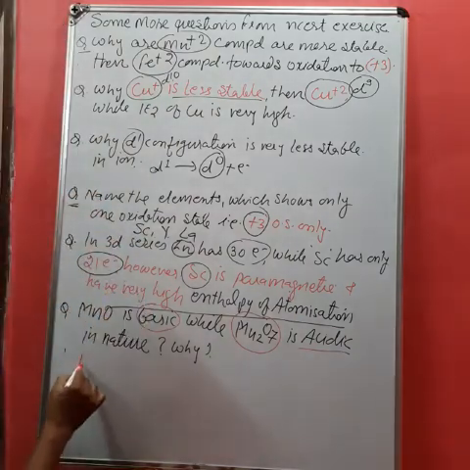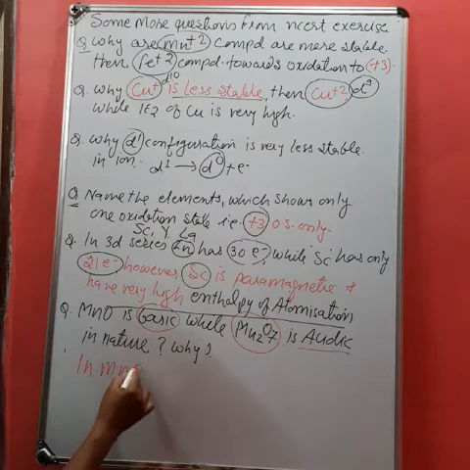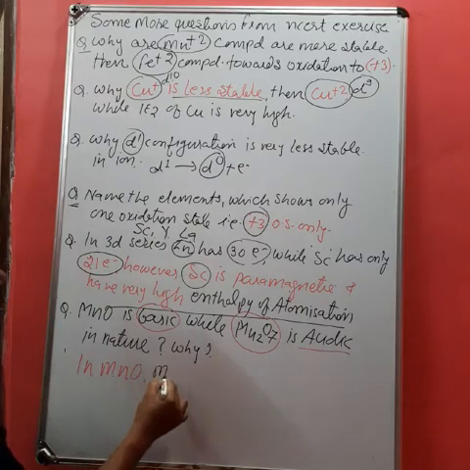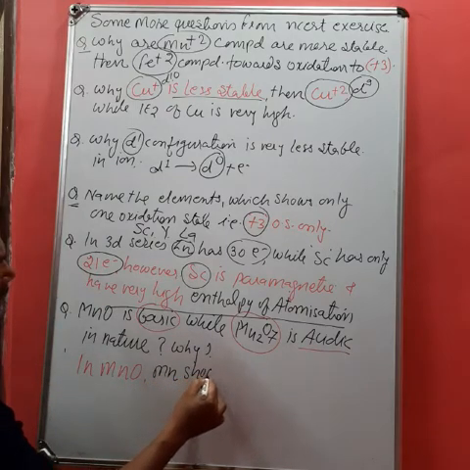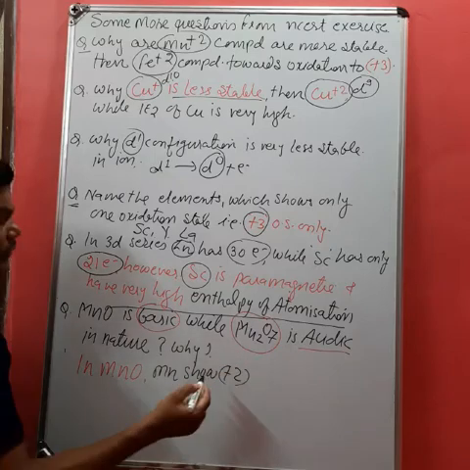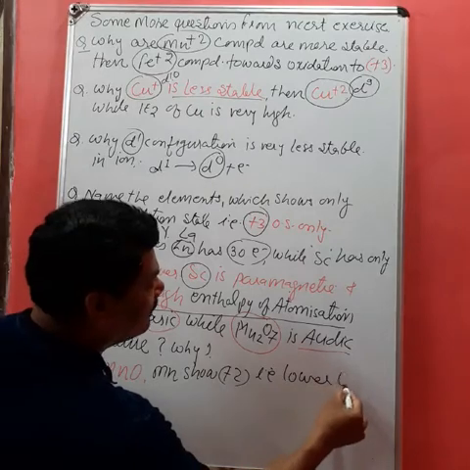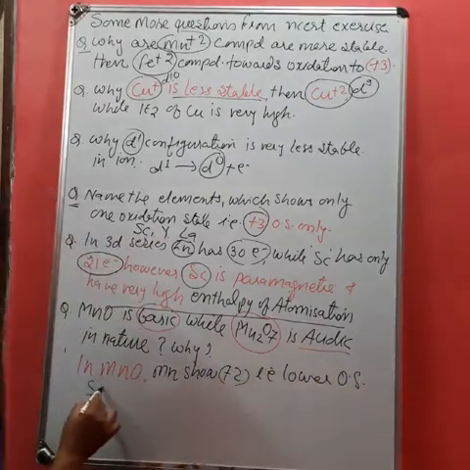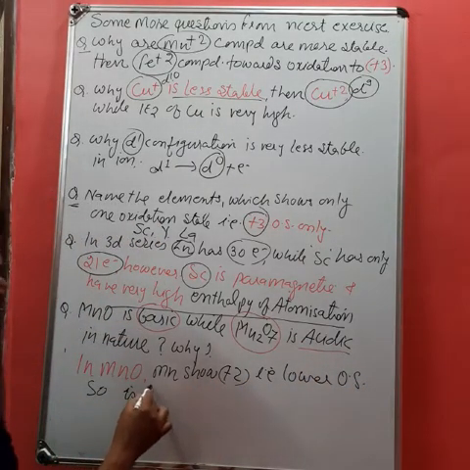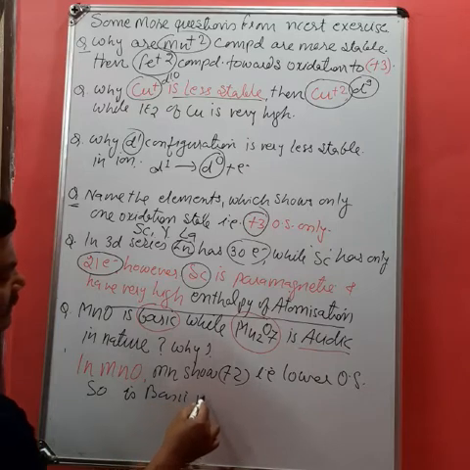So in MnO, Mn shows +2, that is a lower oxidation state. So it is basic in nature.